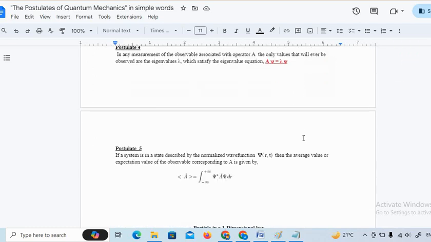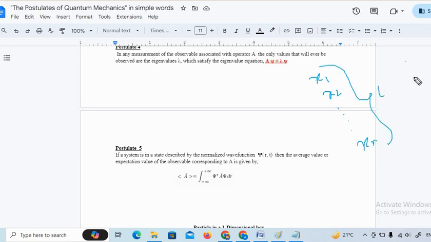And the last one is known as the expectation value, or you can think of it as the average value. What is the meaning of this? Normally when you perform any experiment, you need to get a set of values. So you are finding position, and you get a set of values, say x1, x2, x3, x4, up to a certain value, say xn. Then what you wish to do is find the average of all of this.